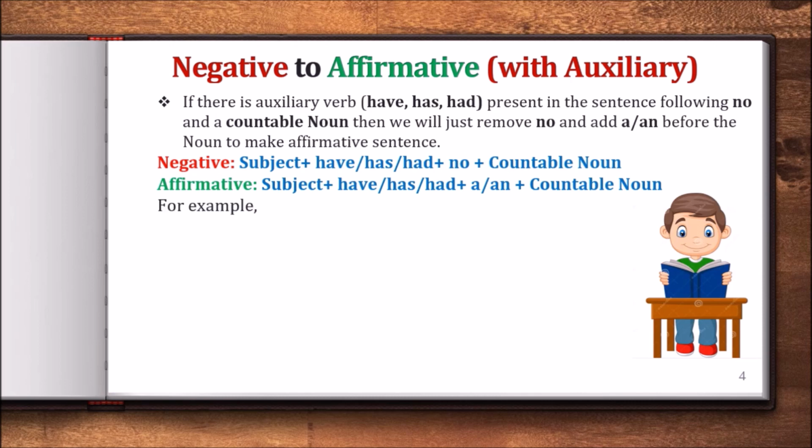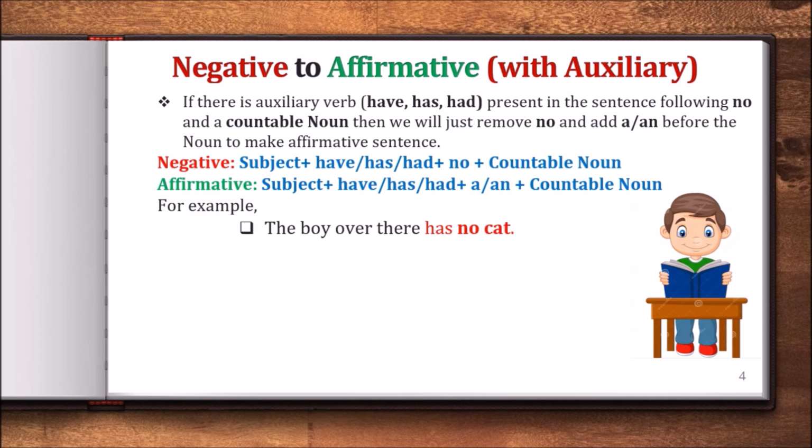For example, the boy over there has no cat. I guess you can find no after has. Has is an auxiliary verb. After that we can find no, and then there is a countable noun, that is cat, because we can count cat.